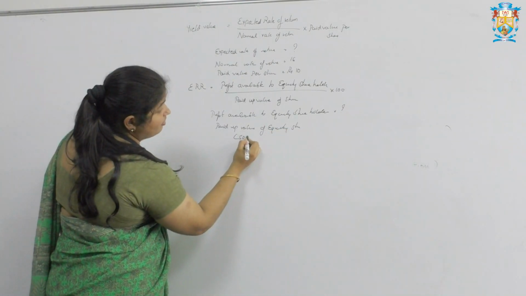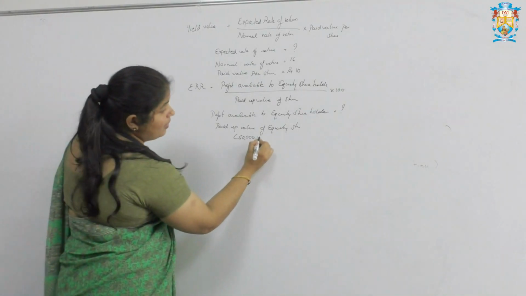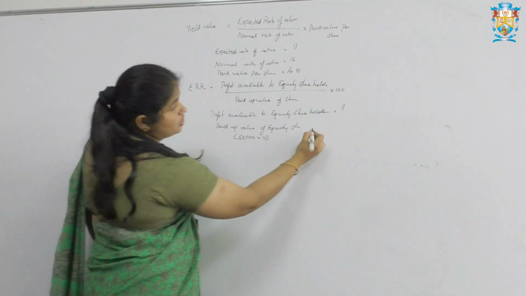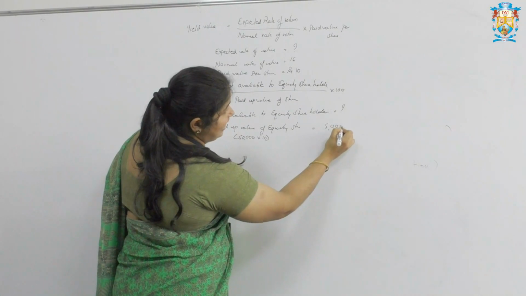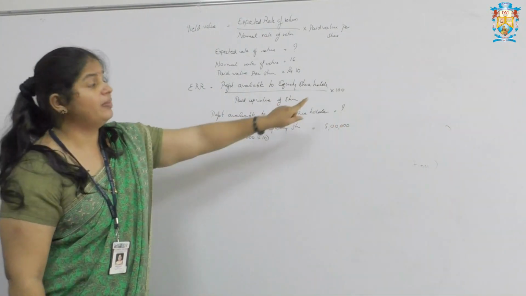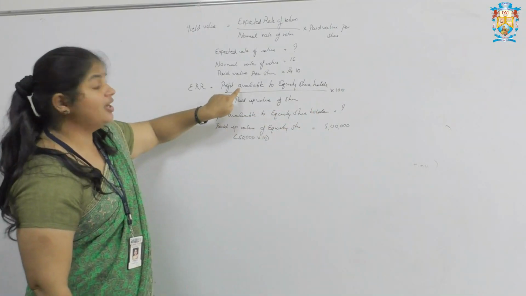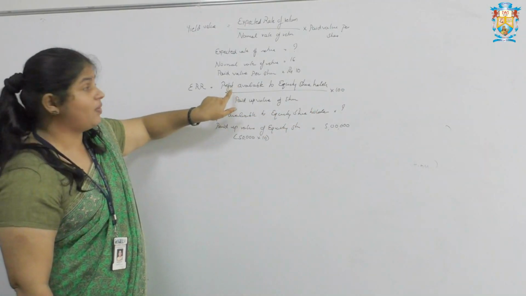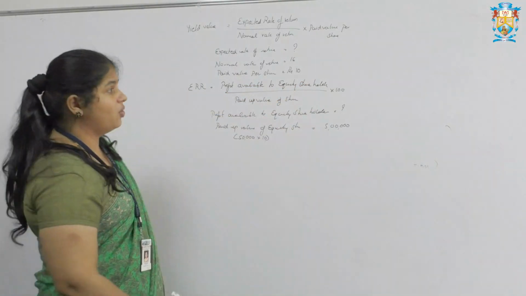Just see the question. 50,000 shares are issued. Value of one share is 10 rupees. So total paid up value is 5 lakh rupees. So these are the values of the given problem, multiplied by 100, that was common. So to solve this formula, what is required? Profit available to equity shareholder is required.